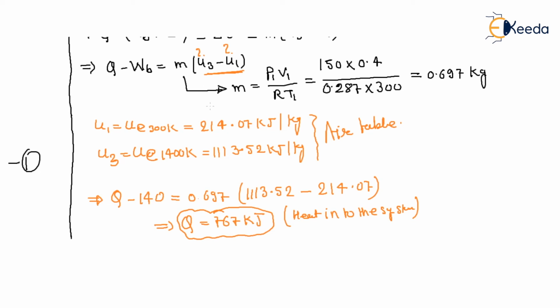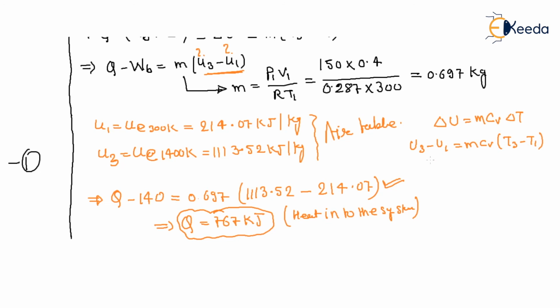This is the good exact value. You may also apply that for the change in internal energy: m Cv into delta T, so U3 minus U1 equals m Cv (T3 minus T1).